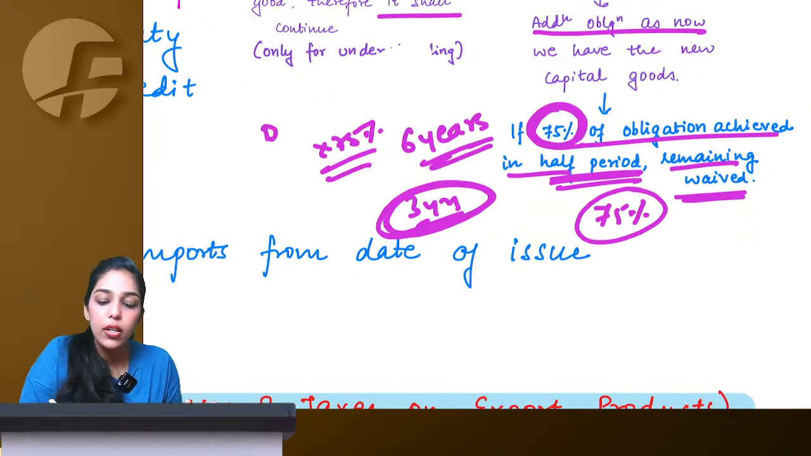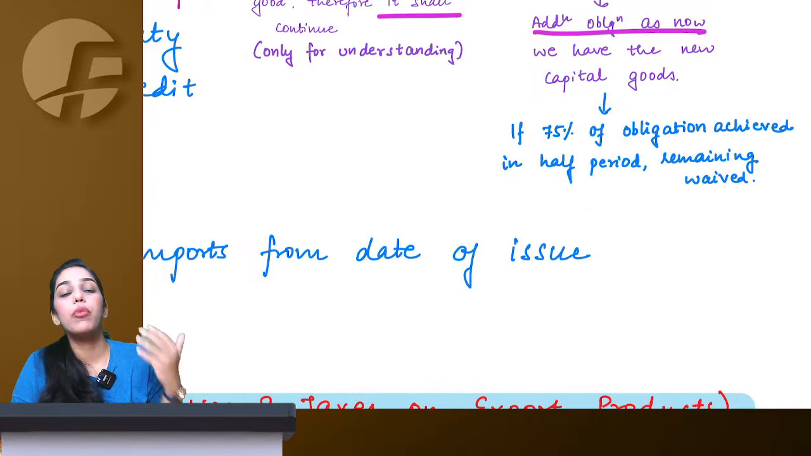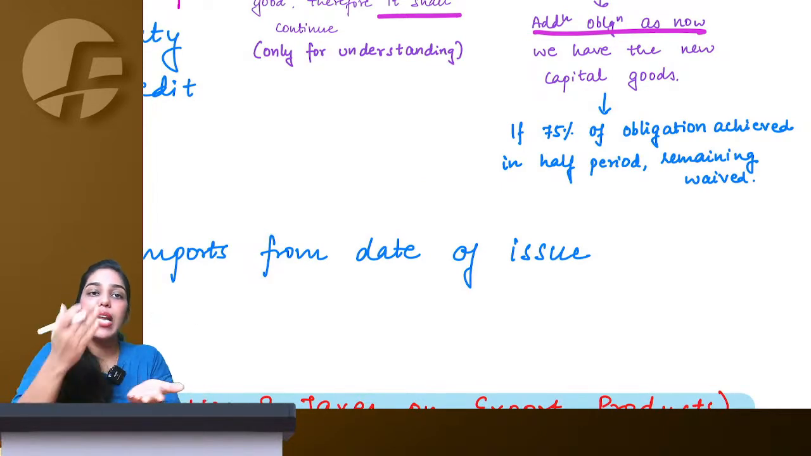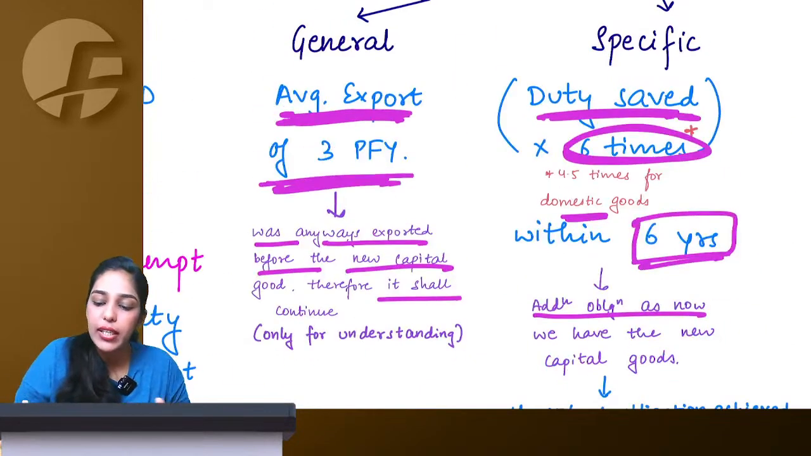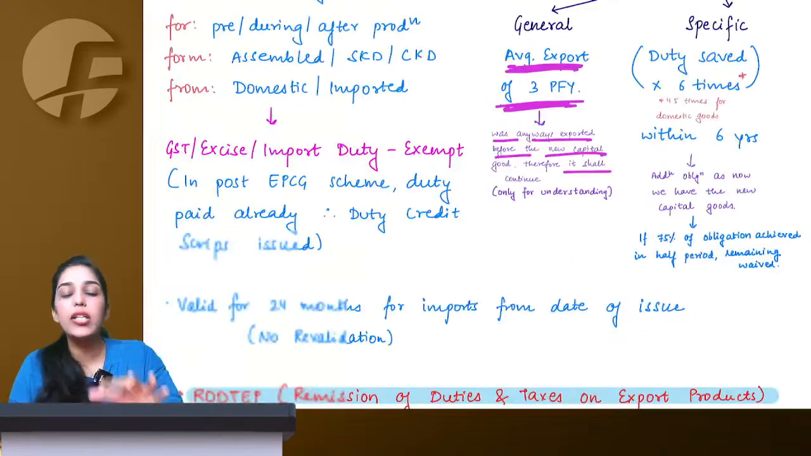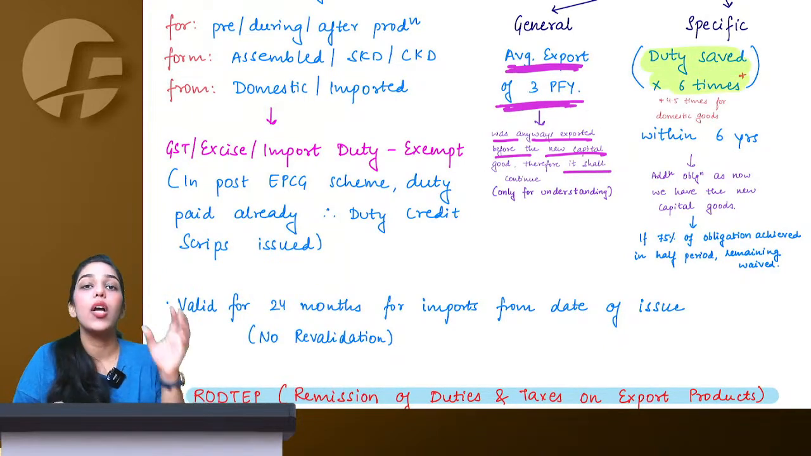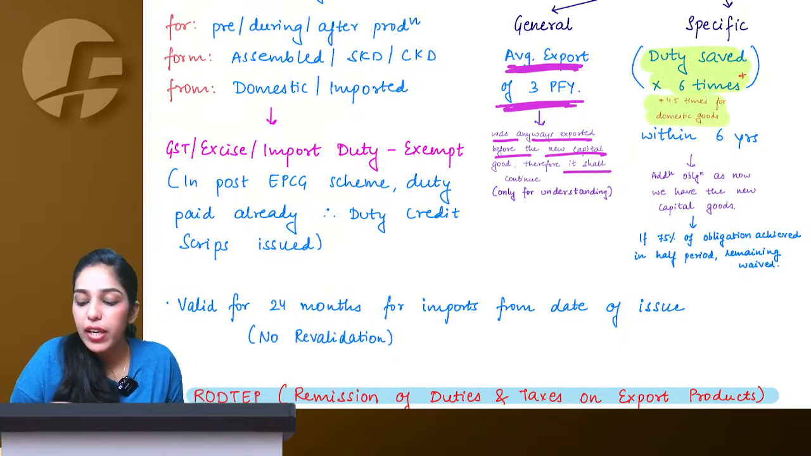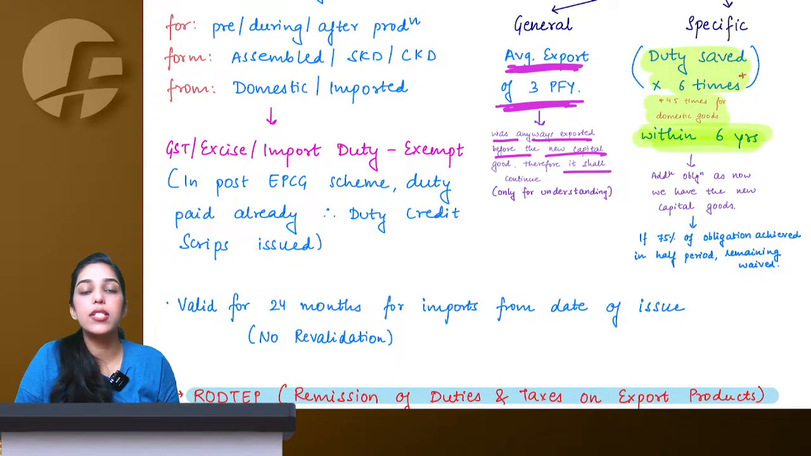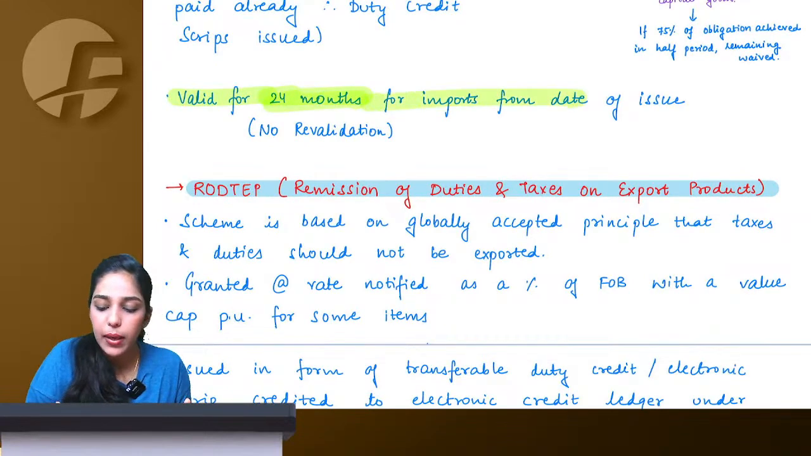And don't ask, ma'am, what if after this we don't do that 25%? No problem, it is waived off completely. So in half time, if you satisfy 75% of this, then it is okay, the remaining is waived off. But the general condition says that whatever duty you have saved, 6 times of that duty, or in case of domestic, 4.5 times of that duty, within 6 years you have to export. This is valid for 24 months for imports from the date of issue.